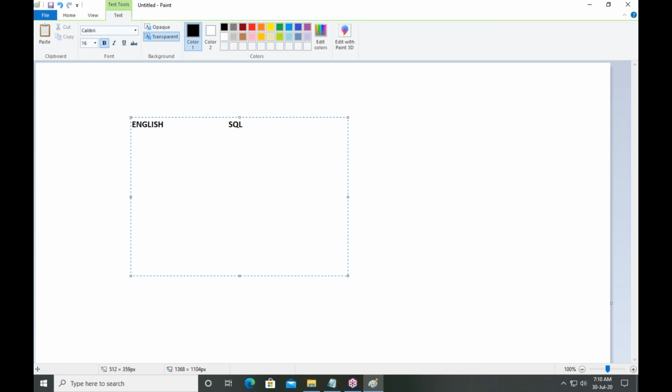In English, first you are learning alphabets. In SQL, first you have to learn commands. Once alphabets are finished, we are able to write words.